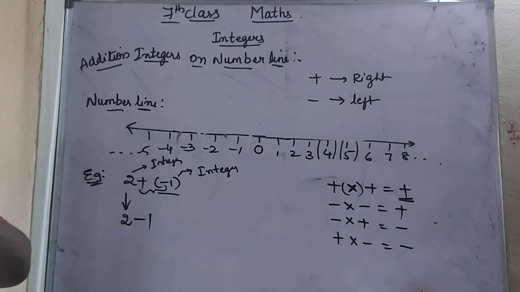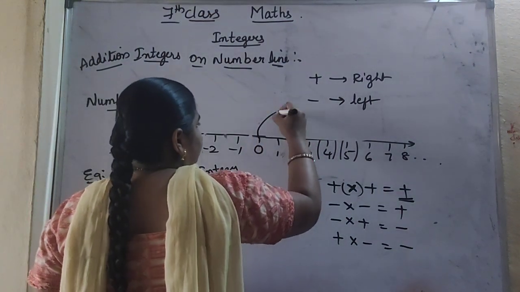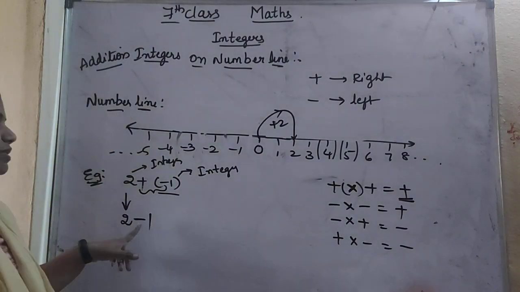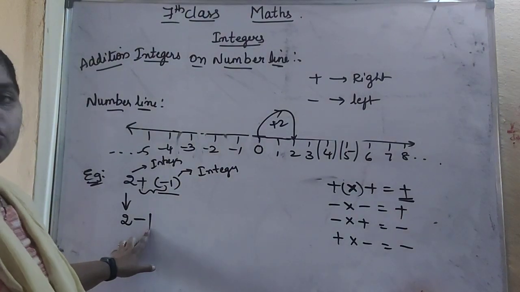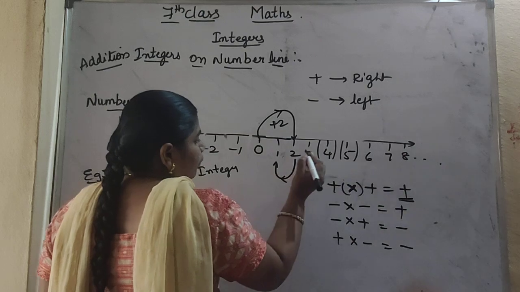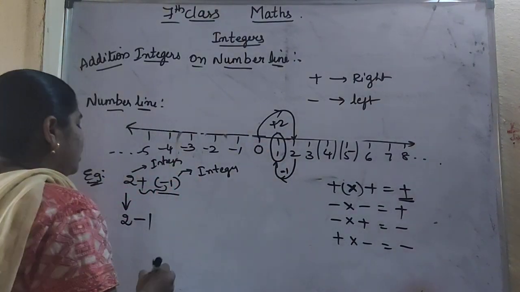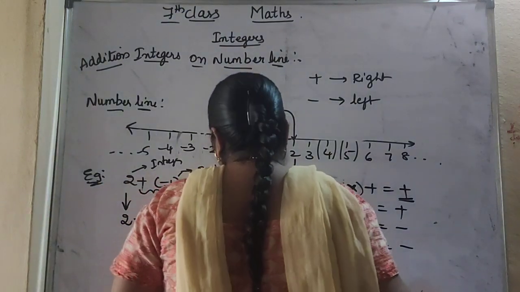2 minus 1. What is 2 minus 1? We will do it on a number line. First, 2 is a positive number, so from 0 to 2 we have to move. This is plus 2. And minus 1: minus means we have to move to the left side. How many times? Only one time, from here we move to the left side, that is minus 1. So what is the result here? 1 is our result. That is, 2 minus 1 will always be equal to 1. So one more example we will take.